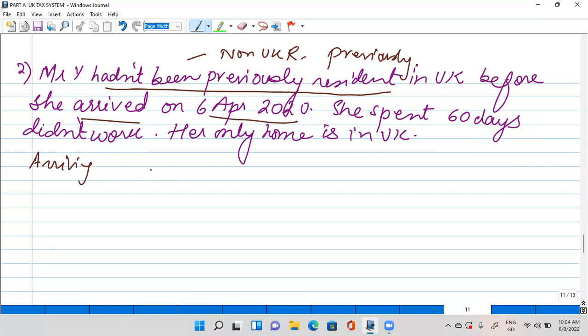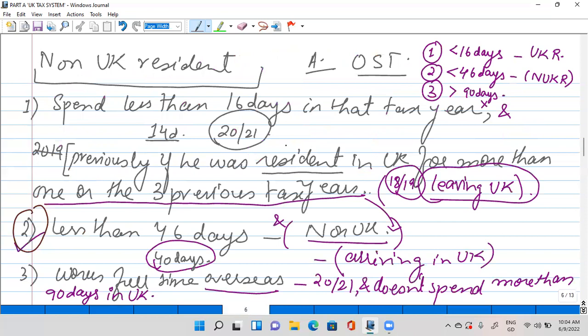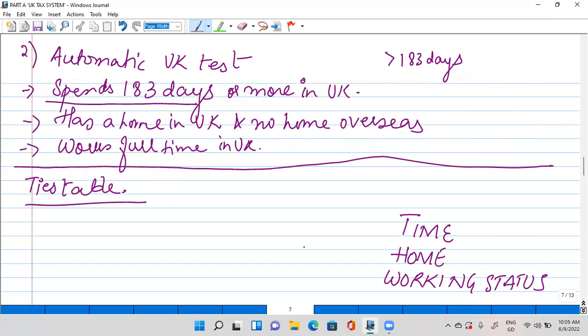She does not satisfy the automatic overseas test, right? Is she meeting any of the conditions in the automatic overseas test? No, she's not. How many days has she spent? 60 days, so it's more than 46. Then the second test is the automatic UK test.